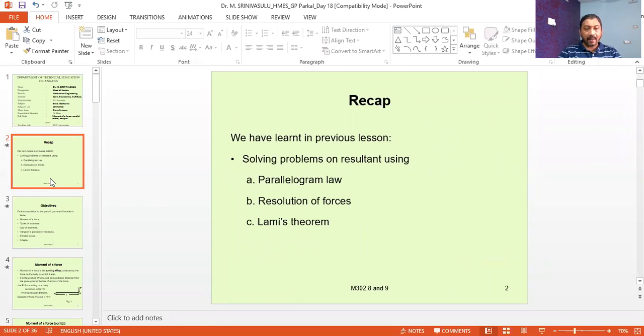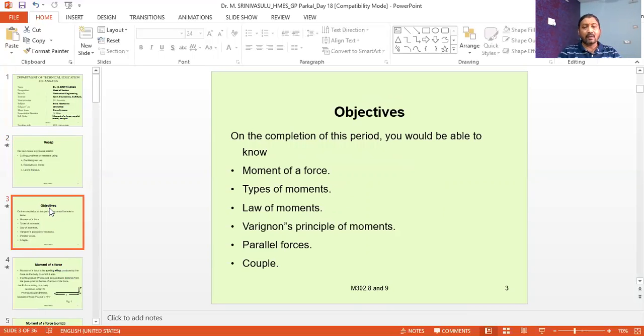In the previous classes we studied the parallelogram law of forces, resolution of forces and Lami's theorem, and we also solved some problems. Now we will discuss the moment of a force, types of moments, law of moments, Leibniz principle of moments, parallel forces and couple, that is the couple of forces.